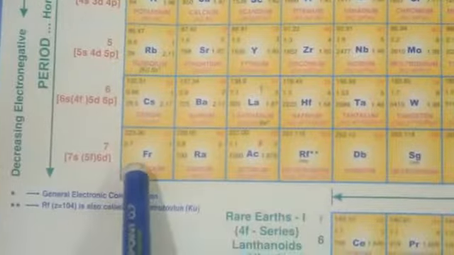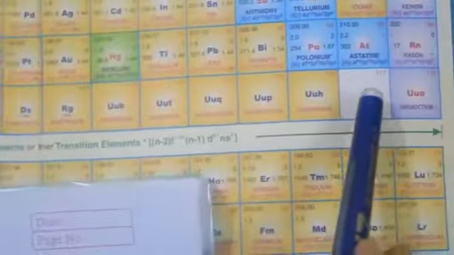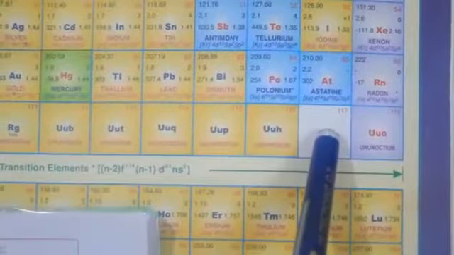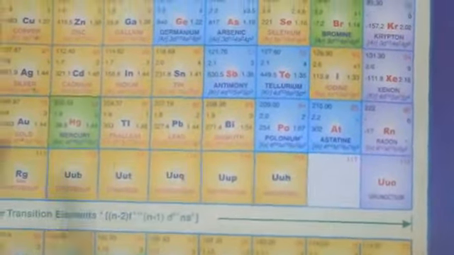Now the 7th period is incomplete. Here there is nothing yet; discovery is still going on for that, so it is an incomplete period. Now come to groups.